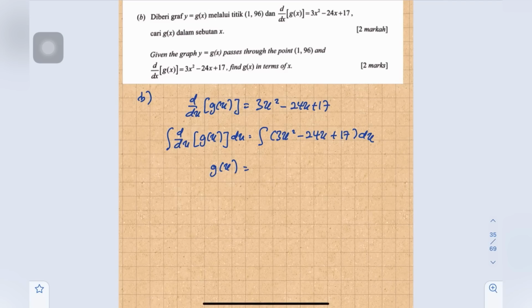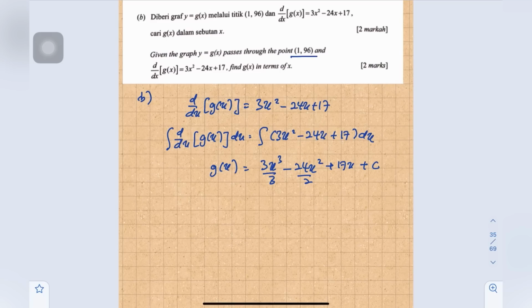The right side is 3x cubed over 3 minus 24x squared over 2 plus 17x plus c. Given the point (1, 96), the x coordinate is 1 and the y coordinate, which is g(x), is 96.